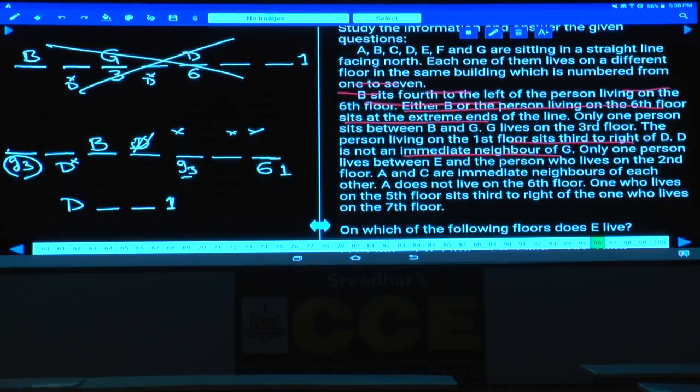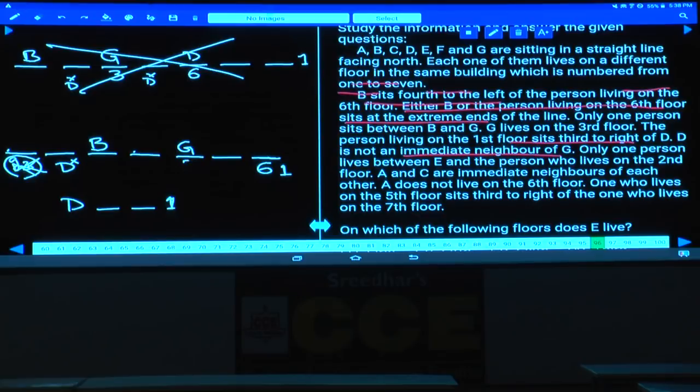That means this G cannot be at this place. Are you following this one or not? If G is here, then there is no place for D and 1. As this case is left over, finally we are left with G at this place. Now I have finalized the position of G as well. What is the final position of this G?